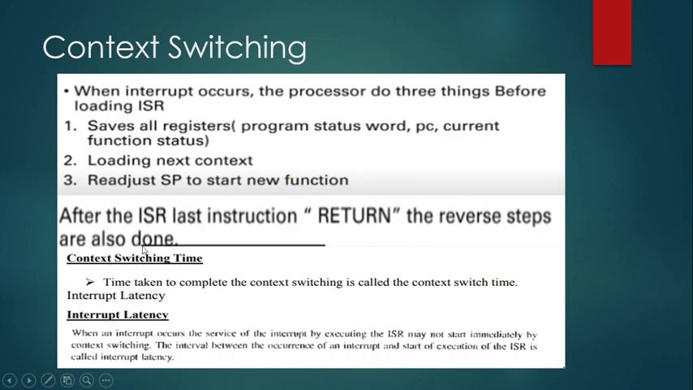And there is a time taken to complete the context switching. That is, these two switchings take what is called the context switch time. And there can also be an interrupt latency. That is, whenever an interrupt occurs, the service of the interrupt by executing the ISR may not start immediately by context switching. There may be an interval between the occurrence of the interrupt and the start of execution of the ISR. This is called interrupt latency. So such latency may also be present. So understand the importance of these terms in the interrupt service routine.